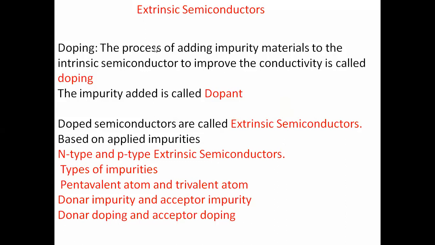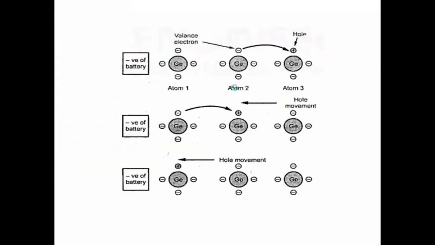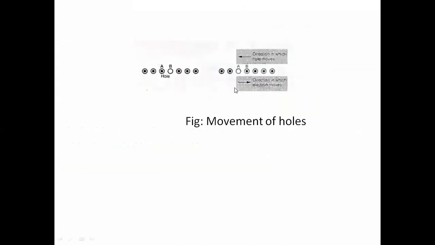See here, the movement of holes. Initially, A is the hole and B is the electron. The dotted ones are electrons and the white one is the hole.